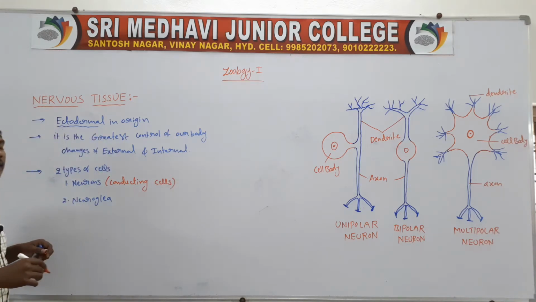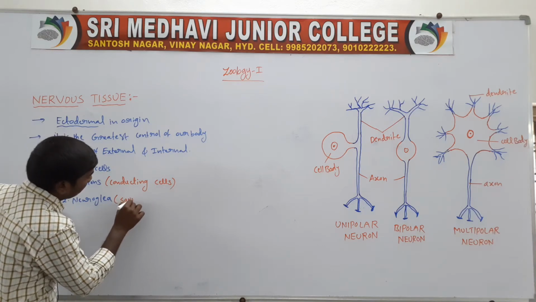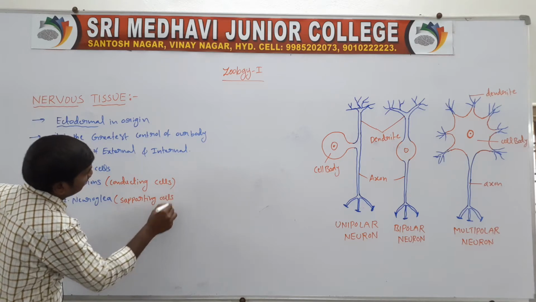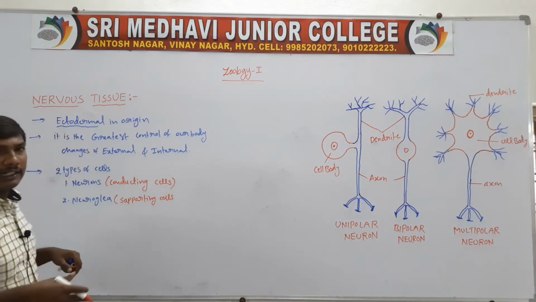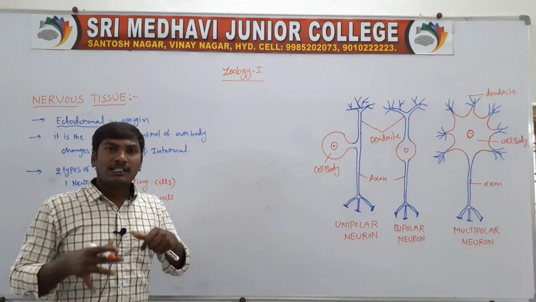The neurons are the conducting cells, and the neuroglia are the supporting cells.